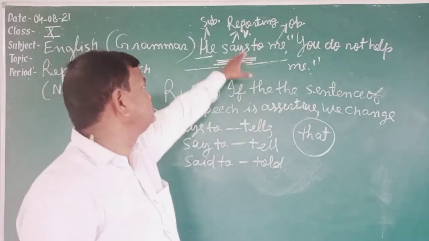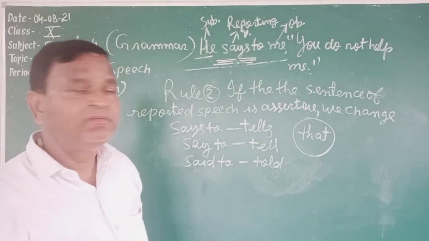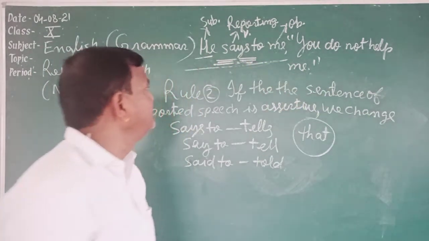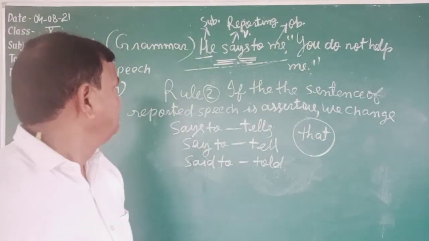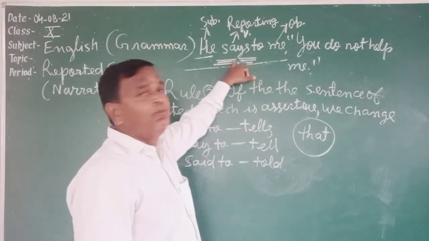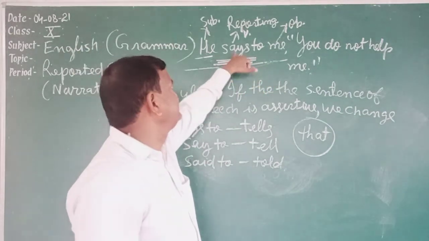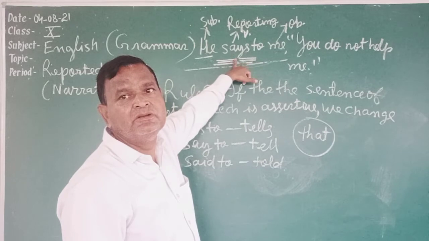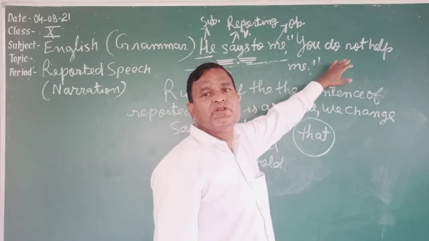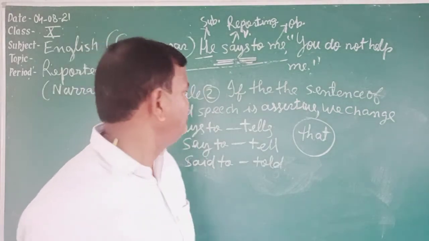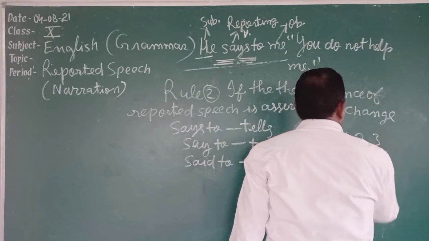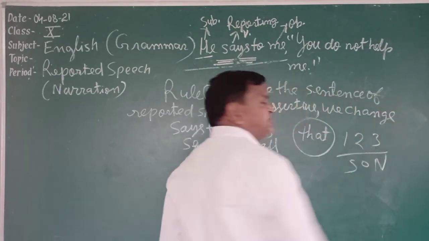So let's solve this question. One example I give. He says to me, "You do not help me." Now what will be the answer of this question? First of all, you see the reporting verb. In which tense? He says, it is simple present tense. So there will be no change in the tense of reported speech, only pronoun will be changed, according to 1, 2, 3 upon SON.